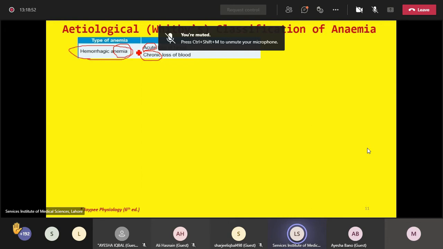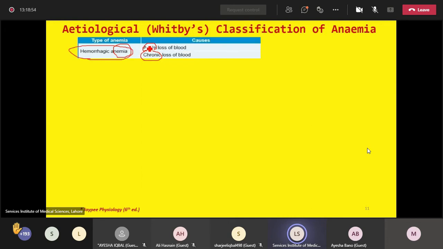And this blood loss can either be acute, sudden onset, for example, roadside accident leading to long bone fracture, or the blood loss can be of chronic nature. Moreover, the blood loss can be physiological, for example, during menstruation, or there are certain pathological bleeding disorders that may lead to hemorrhagic anemic picture as well. So the first important type on the basis of etiology is hemorrhagic anemia or blood loss.